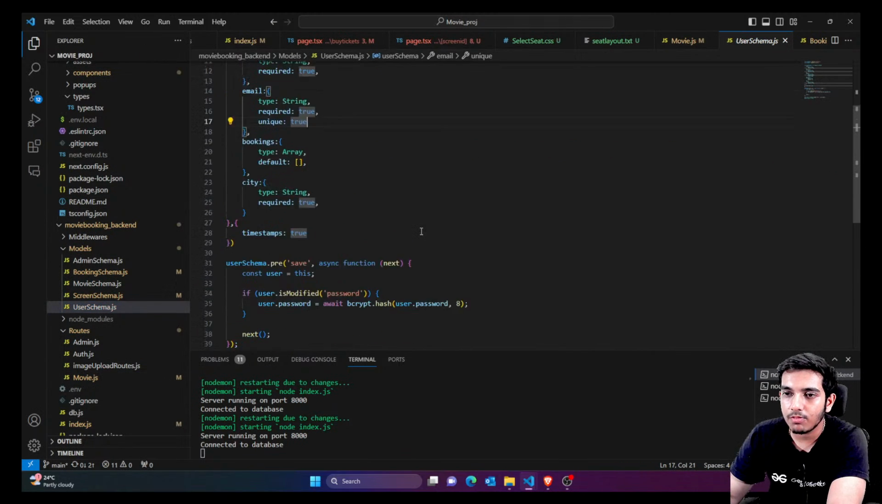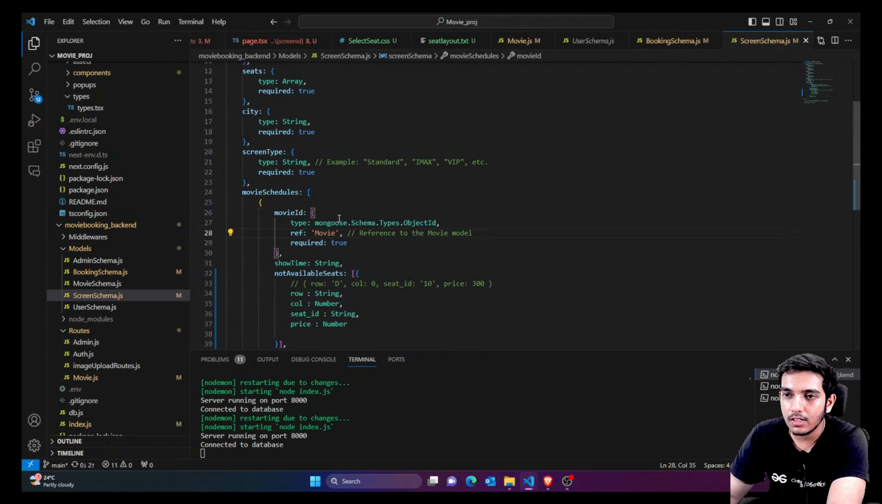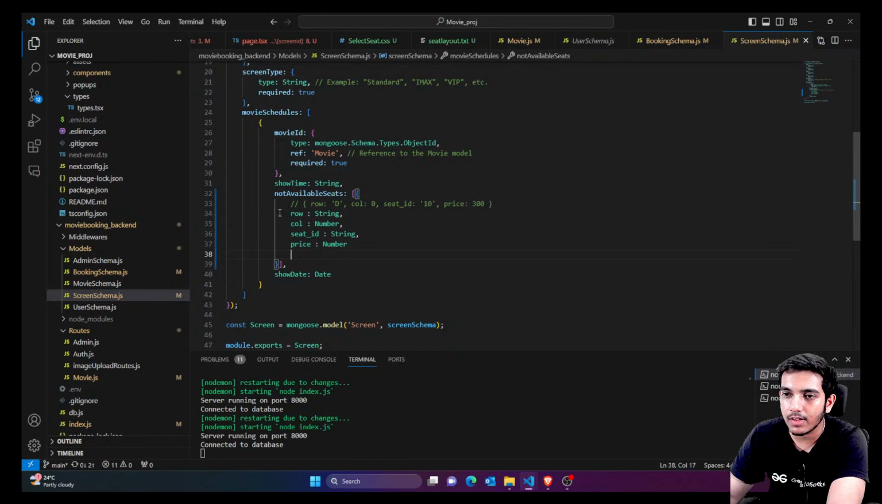Okay, let me just check the not available seats inside the user also. Sorry, actually we go to the screen and the movie schedules. You can see we have not available seats here also. You just change these things. I've already changed it in the initial video. So just change all these things if you haven't. Right, everything is fine.